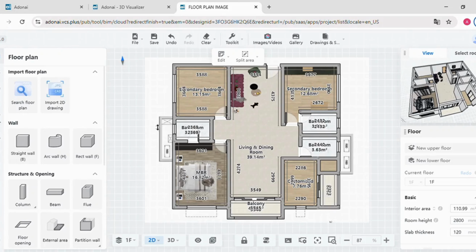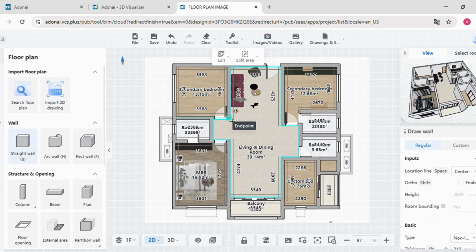Hello guys! Today, we will discuss how to create a door opening in Adonai.